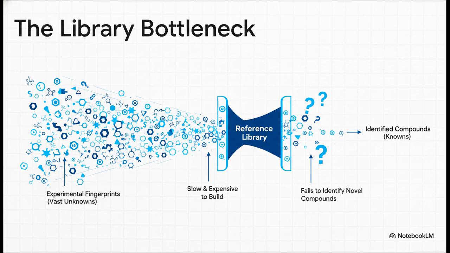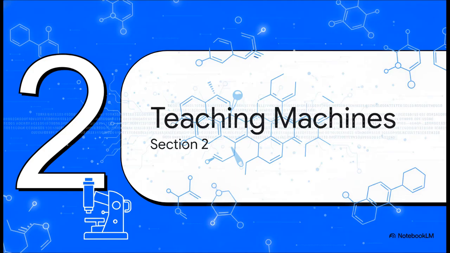And here's the kicker. For decades, the only way to identify a molecule was to match its fingerprint to a known one in a reference library. Think of it like a chemical Shazam. But what happens if the song isn't in the database? You get nothing, no match. Building these libraries is super slow and really expensive, and they can't possibly contain every molecule out there. This is what we call the library bottleneck, and it's the reason why potentially life-saving drugs or dangerous environmental toxins can go completely undetected. So, how do we break through that bottleneck? Well, that brings us to Section 2, Teaching Machines Chemistry.